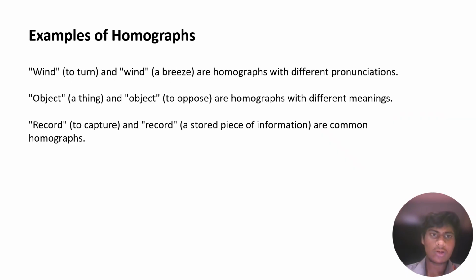Examples of homographs: wind, to turn, and wind, a breeze, are homographs with different pronunciation. Object, a thing, and object, to oppose, are homographs with different meaning. Record, to capture, and record, a stored piece of information, are common homographs. These are the examples of homographs.